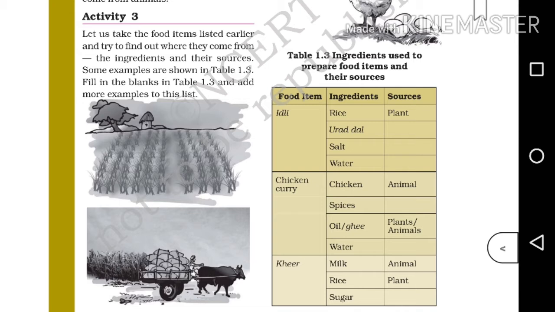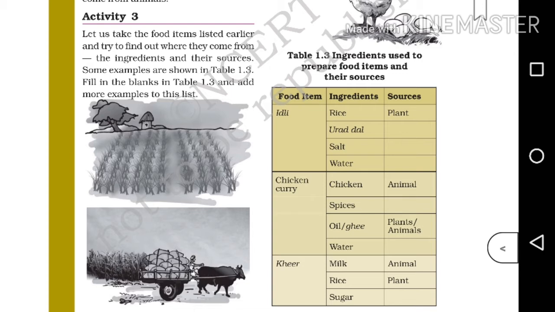Let us take the food items listed earlier and try to find out where they come from, the ingredients and their sources. Some examples are shown in table 1.3. Fill in the blanks in table 1.3 and add more examples to this list. So table 1.3, ingredients used to prepare food items and their sources. Idli, ingredients used are rice, urad dal, salt, water. So let's note the sources of these ingredients.